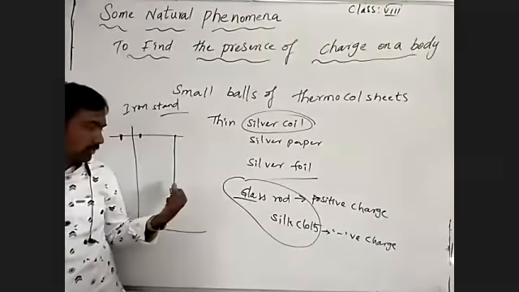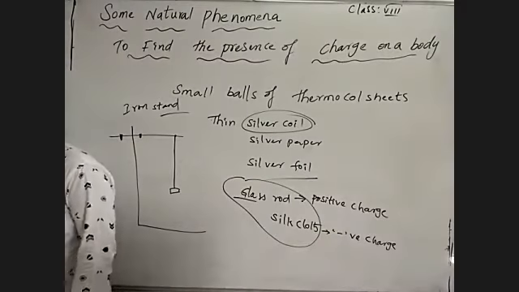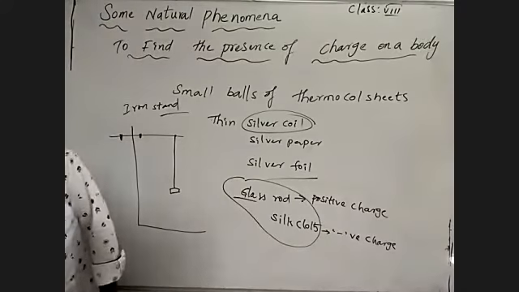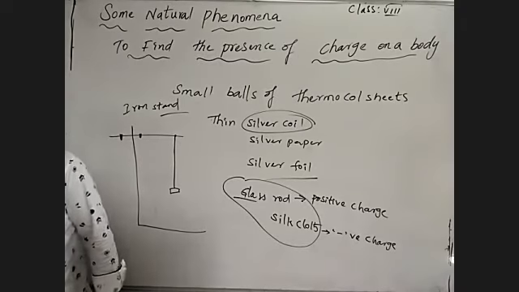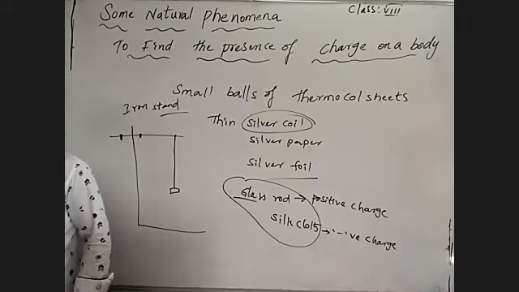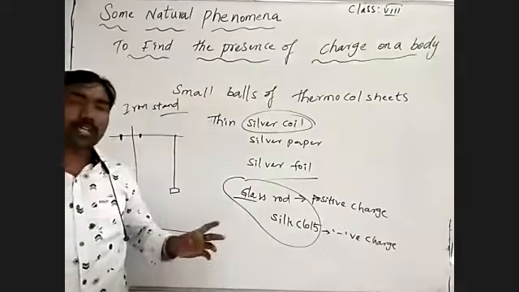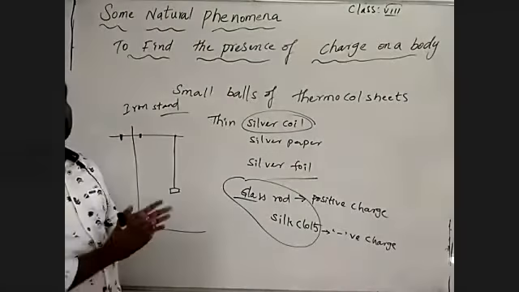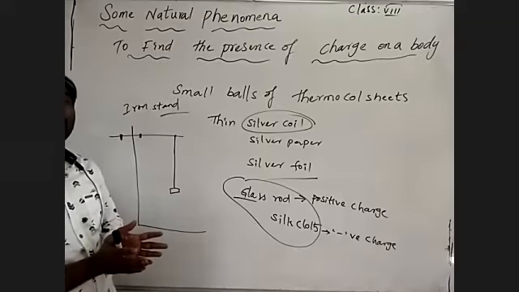When you bring them near, what happens? They both repelled each other. By that we can consider they both have similar charge. Once we observed the silk cloth brought to the small balls, there is attraction between them, meaning the thermocol balls are attracted by the silk cloth, so it got negative charge.